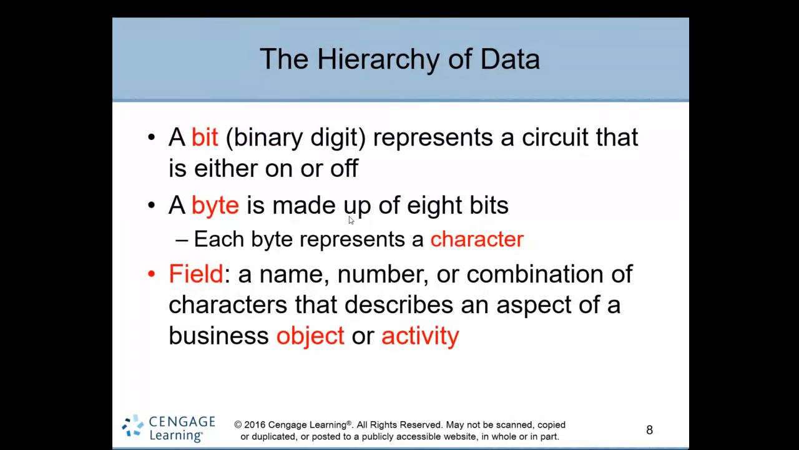Let's see the hierarchy of data. The beginning of data is the bit, a binary digit, either 0 or 1, or true or false, or on or off. In electronics it is represented as either on or off, where on means 1 and off means 0. So a bit is a single binary digit. A group of bits becomes a byte. One byte is made up of 8 bits.